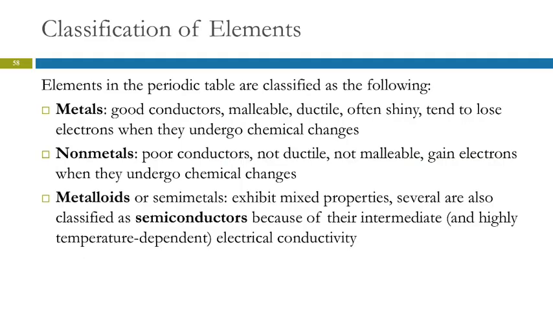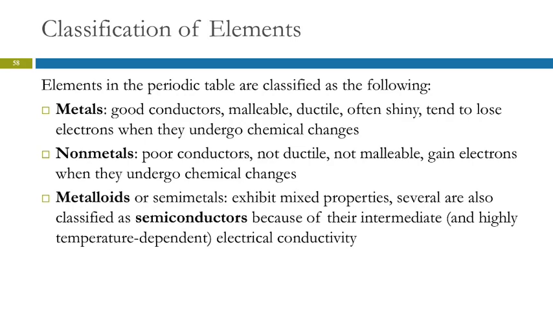So we classify elements as metals, nonmetals, and metalloids. I showed you where they are on the periodic table. These are the general characteristics of these different types of elements. Metals conduct electricity and heat. They're malleable. You can pound them into sheets. They're ductile. You can draw them into wires. They are often shiny.